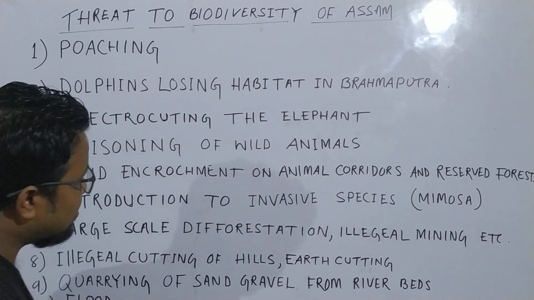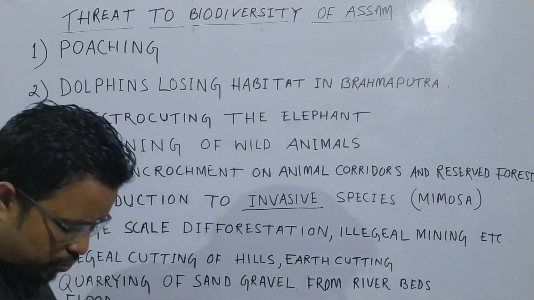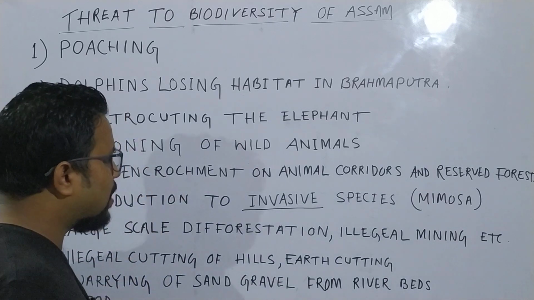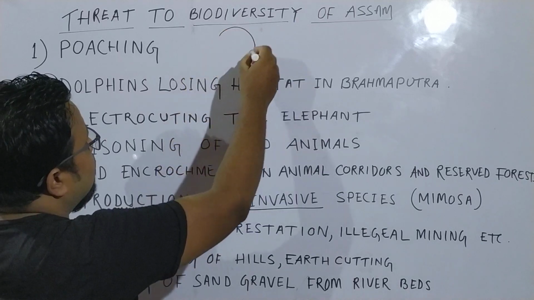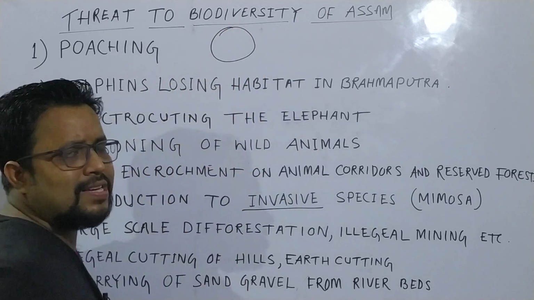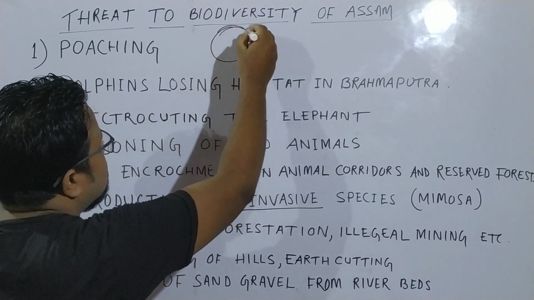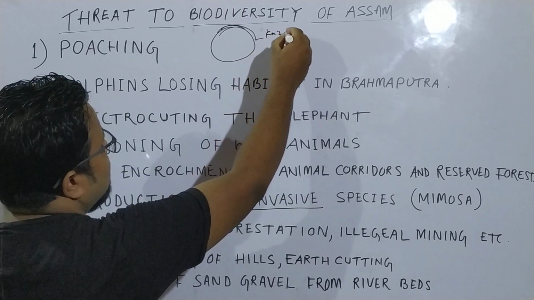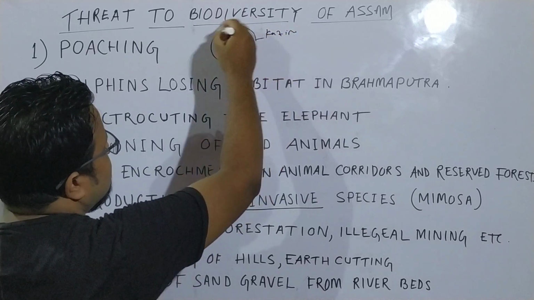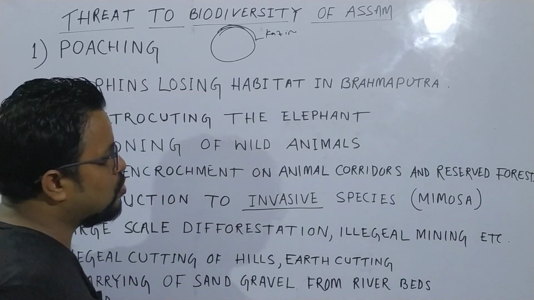And number 6, introduction of invasive species. Invasive means foreign species. Sometimes, suppose this is an ecosystem here, a special ecosystem. Suppose I am considering this to be Kaziranga. So what is happening is there is a species whose name is Mimosa.